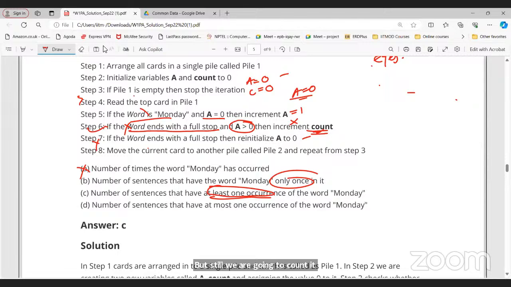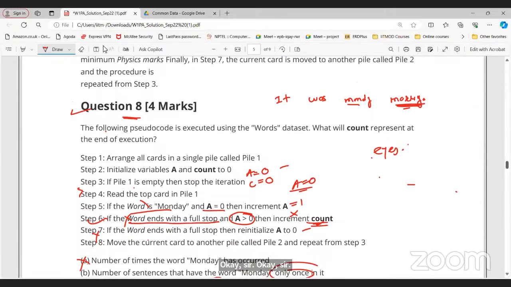Hmm. So, okay. For example, let us take: it was Monday.